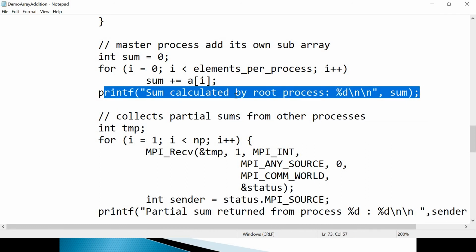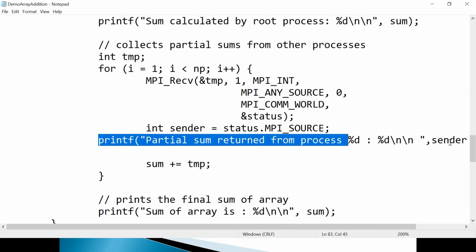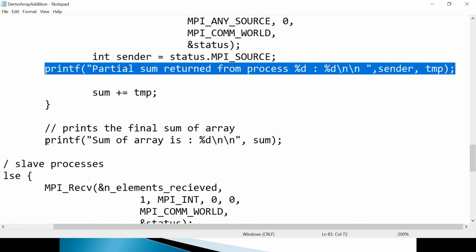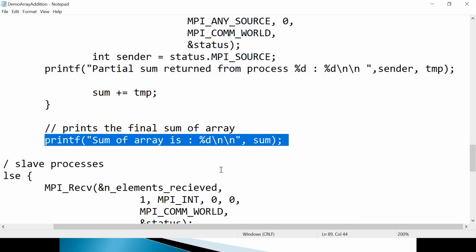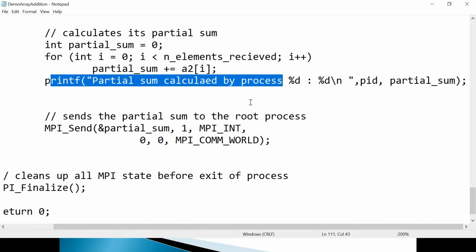Root is printing the partial sum calculated by itself, plus it is printing the partial sums, and from which slave process it is receiving the partial sum, it is also printing. Root is printing the total sum also, plus the slave processes are printing the partial sums calculated by themselves. So why am I telling you? So that you can map the results with the source code. All these things we are printing.